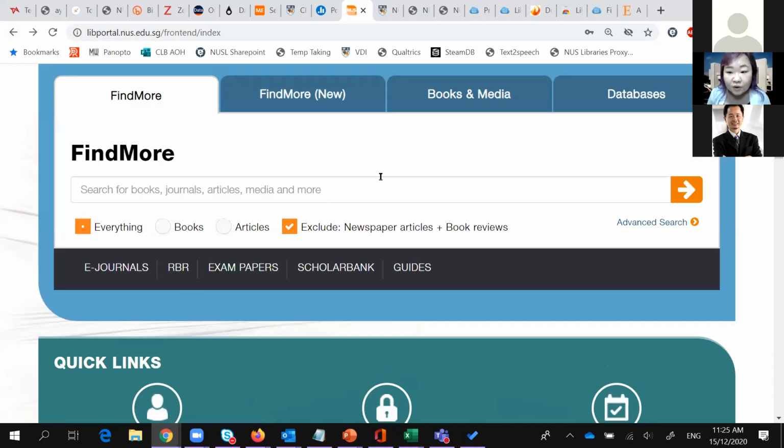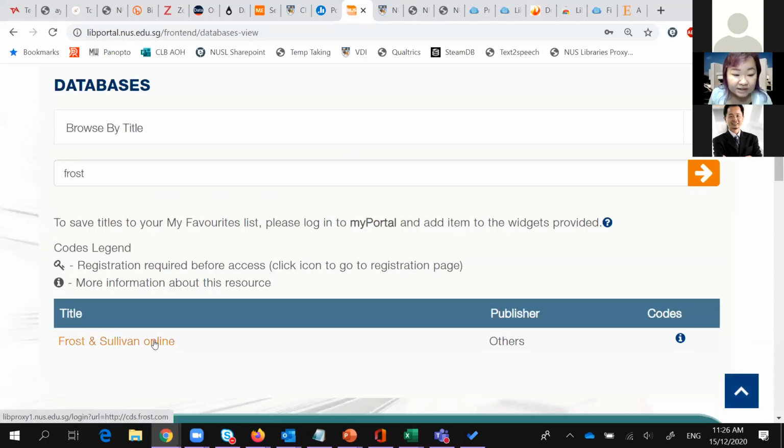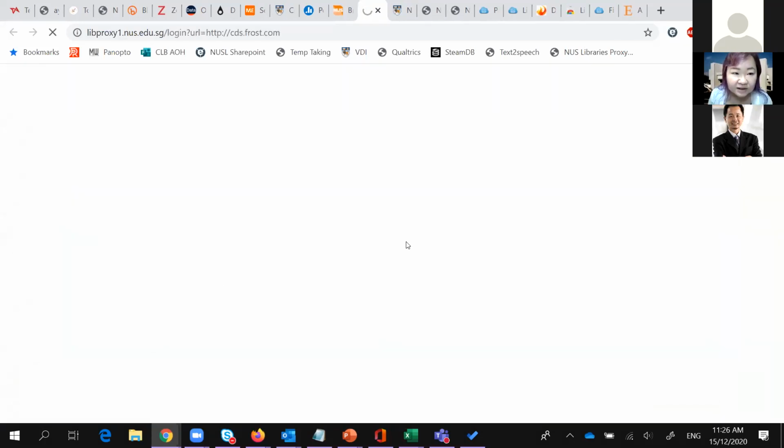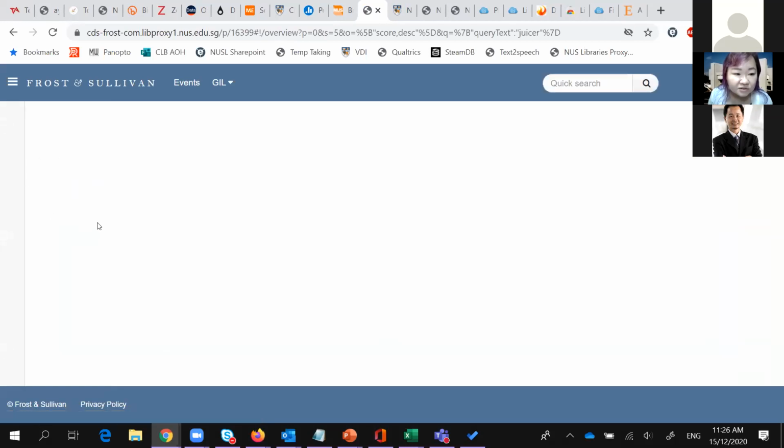Another database that would probably be useful, if you're looking for more technology or manufacturing or what they call hard industries like automotives and drilling and ICT, healthcare, that sort of thing, is Frost and Sullivan. So if I search for Frost, so Frost and Sullivan, let me just very quickly go in, because I can just show you the list of industries that are available. So they have quite a good mix of industries. So if you go to browse,